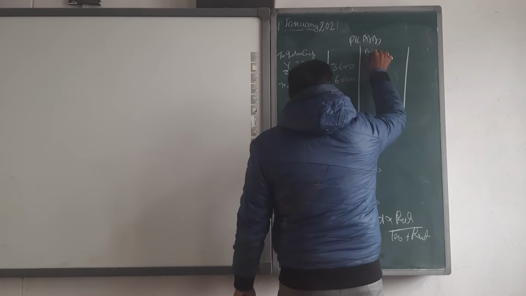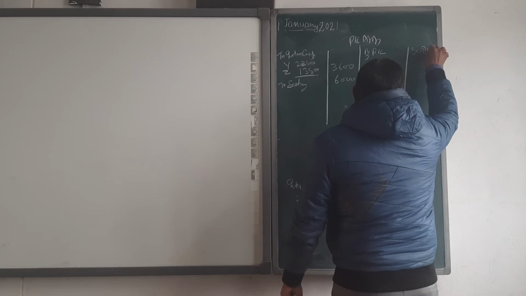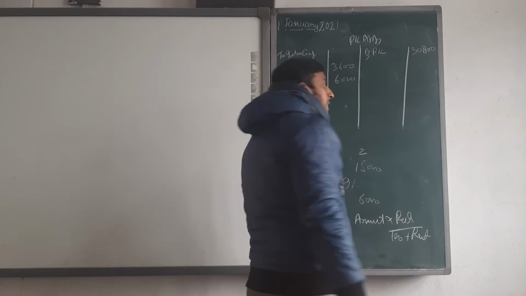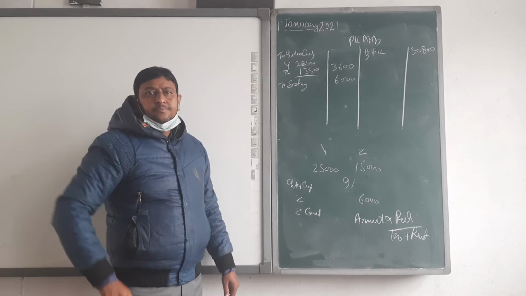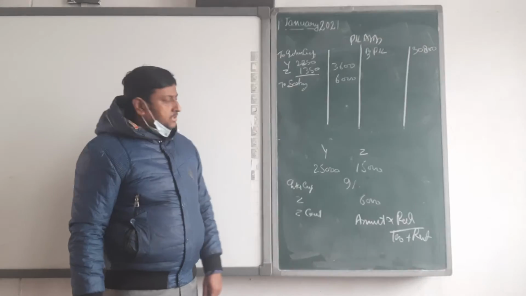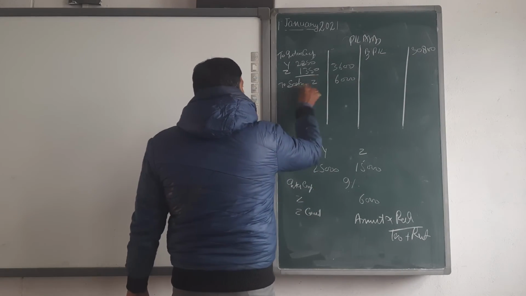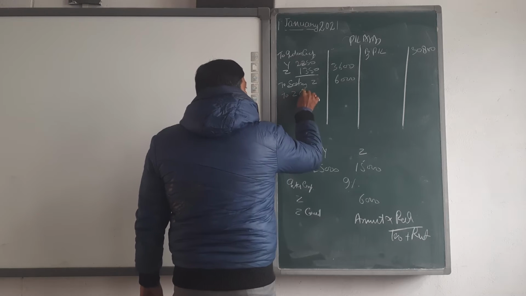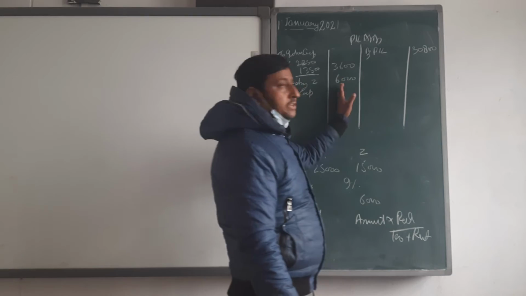So here the profit is 30,800. Is interest on drawing given or not? No interest on drawing, no drawing? Nothing? So we go directly for the calculation of Z's commission. Take the difference between this and this.